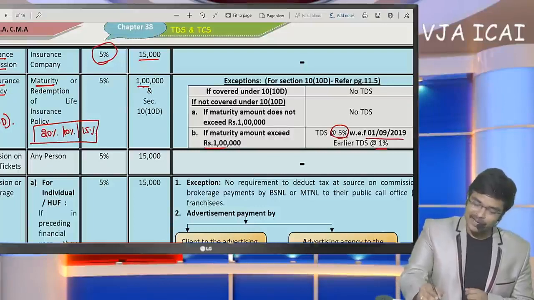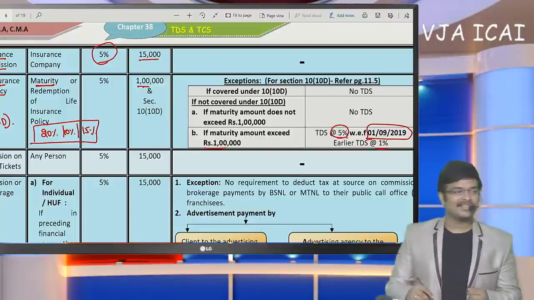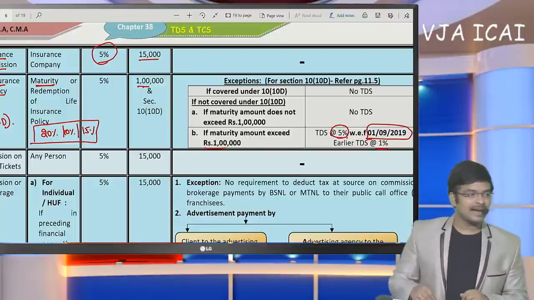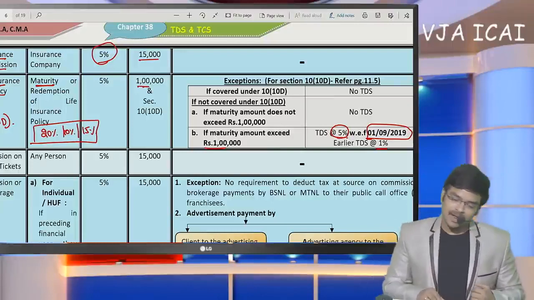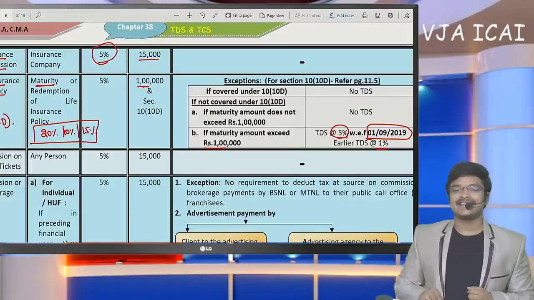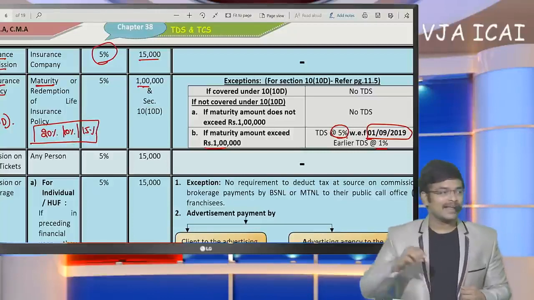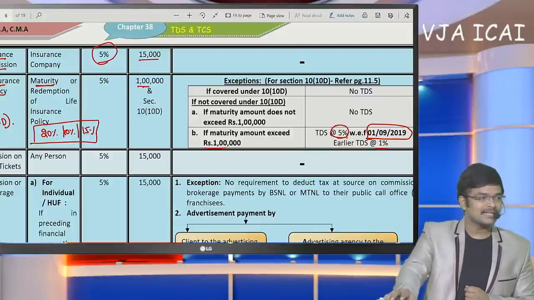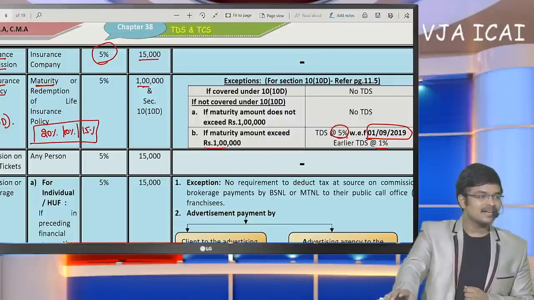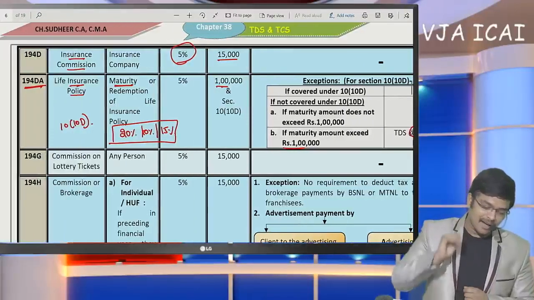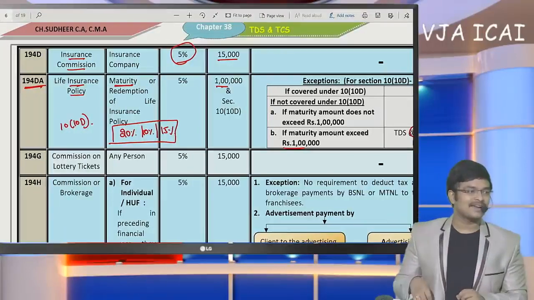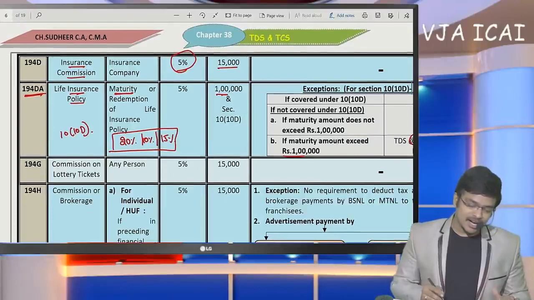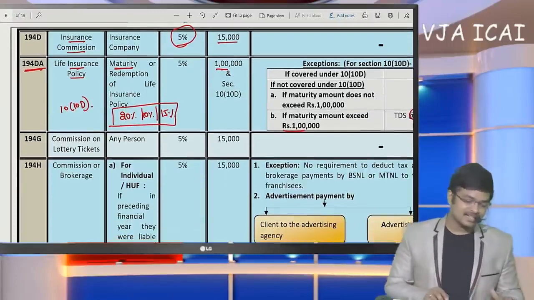Earlier it was 1% only, but in Finance Act (No. 2) of 2019, with effect from 1/9/2019, TDS at the rate of 1% has been increased to 5%, is the conclusion. So the point to consider here is, in case of a life insurance policy, upon its maturity, if the payment exceeds 1 lakh, then TDS is going to be deducted at the rate of 5%.